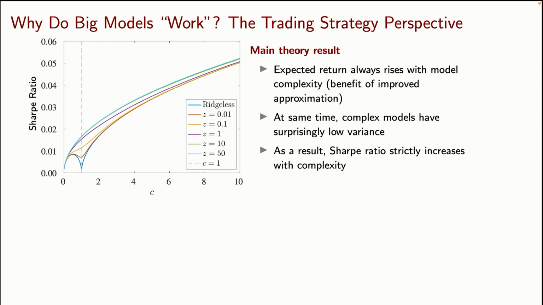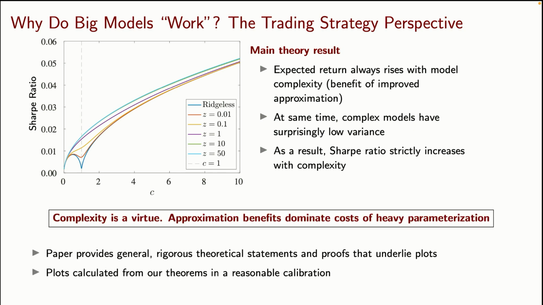All right, so in terms of what I want to convey, the main result from this paper: complexity is a virtue. When you think about the problem and cast it in this thought experiment that I originally used, it seems not at all obvious whether there would be benefits to using rich models that outweigh the costs of using those rich models, but it's unambiguous. This is true under very weak conditions, right? We have a bunch of general, rigorous theoretical statements in the paper. I showed you this by trying to draw the theory with a reasonable calibration, all right? But I want you to think of these results as being fully general.